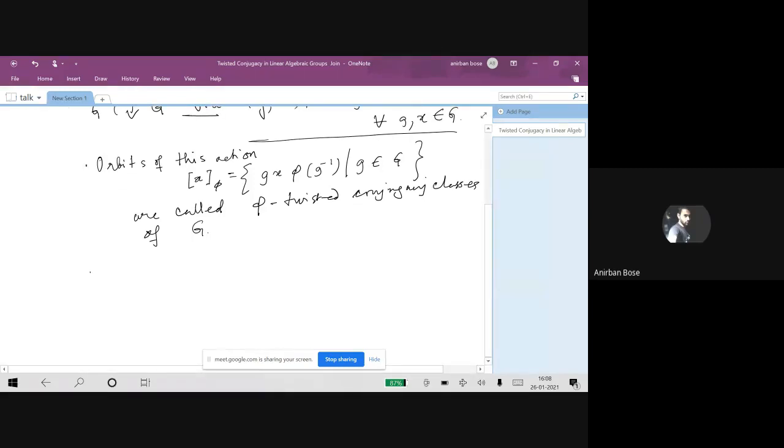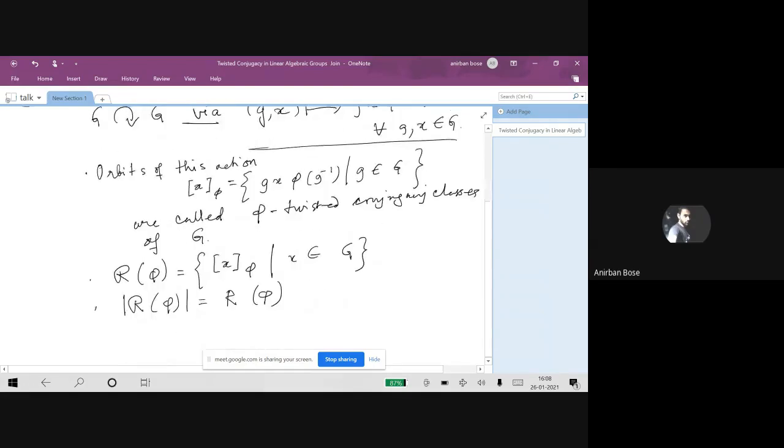And some notation. Let us collect all these orbits together into a set, R phi, and let us denote the cardinality of this set by R phi. This cardinality has no special name. It's just the number of twisted conjugacy classes one can come across given an automorphism phi.